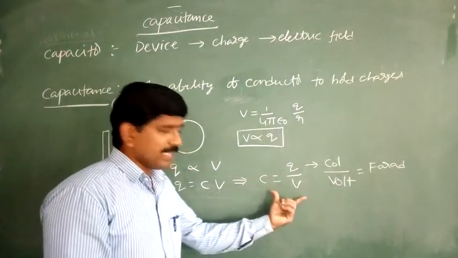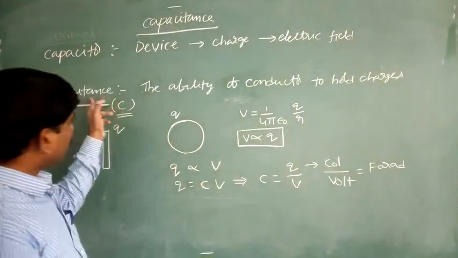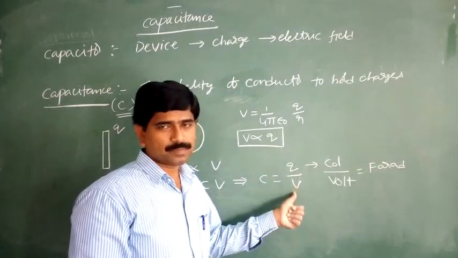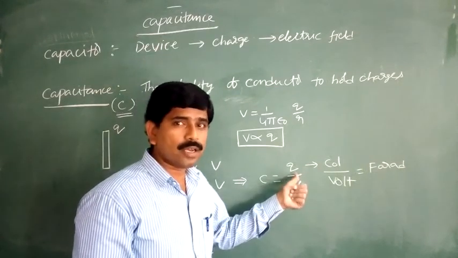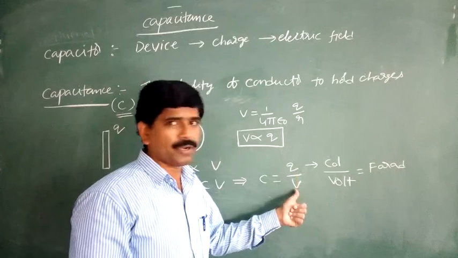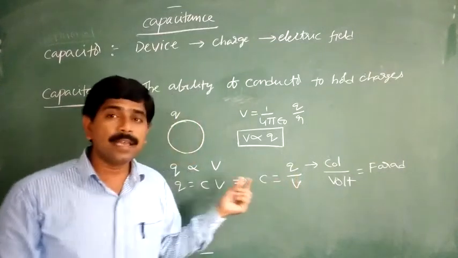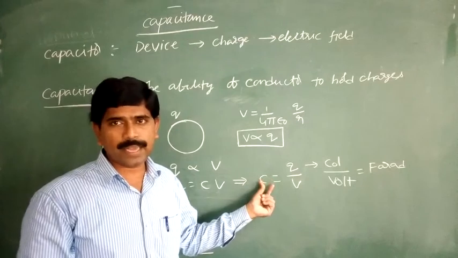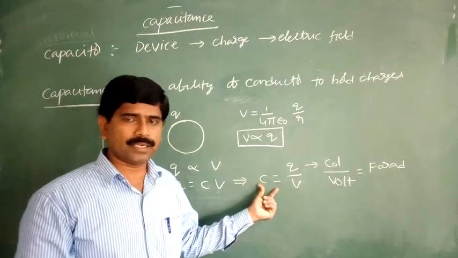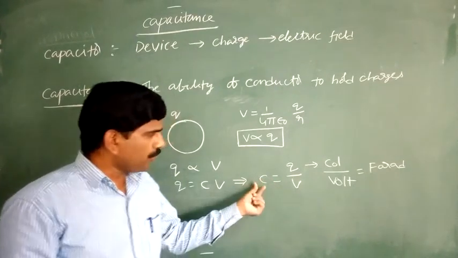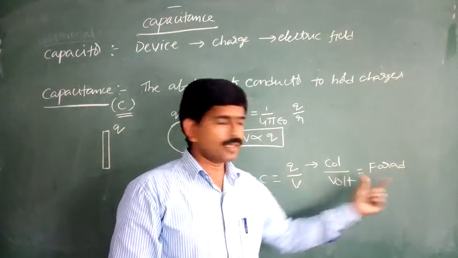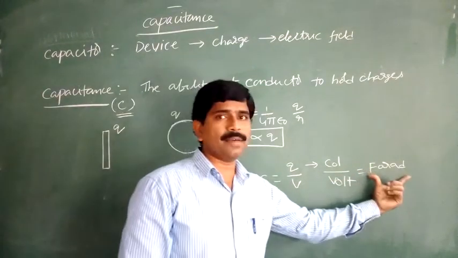So from this equation, how do we define capacitance? The ratio of the charge on the conductor to its potential is defined as the capacitance of that conductor. So the unit for capacitance is nothing but the farad.